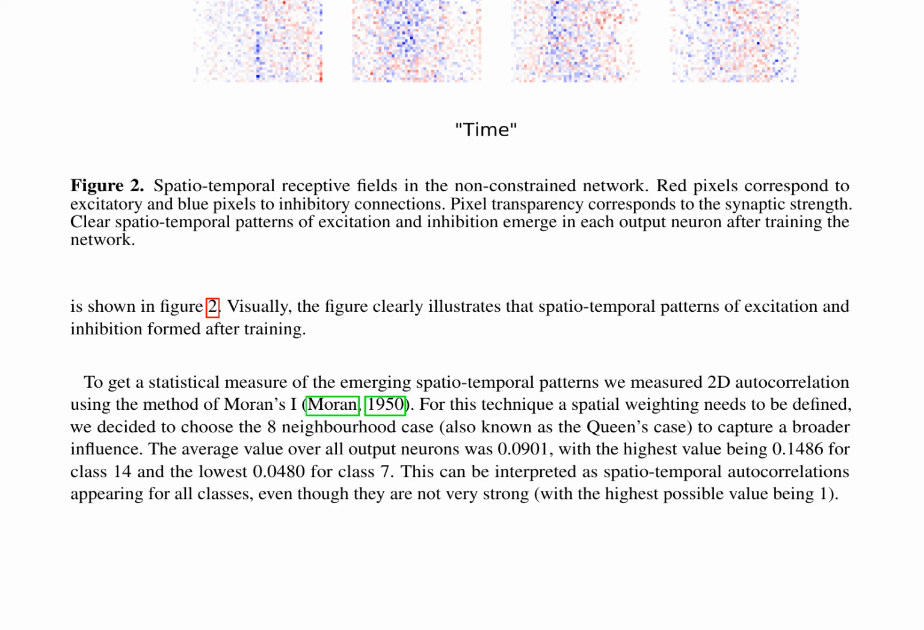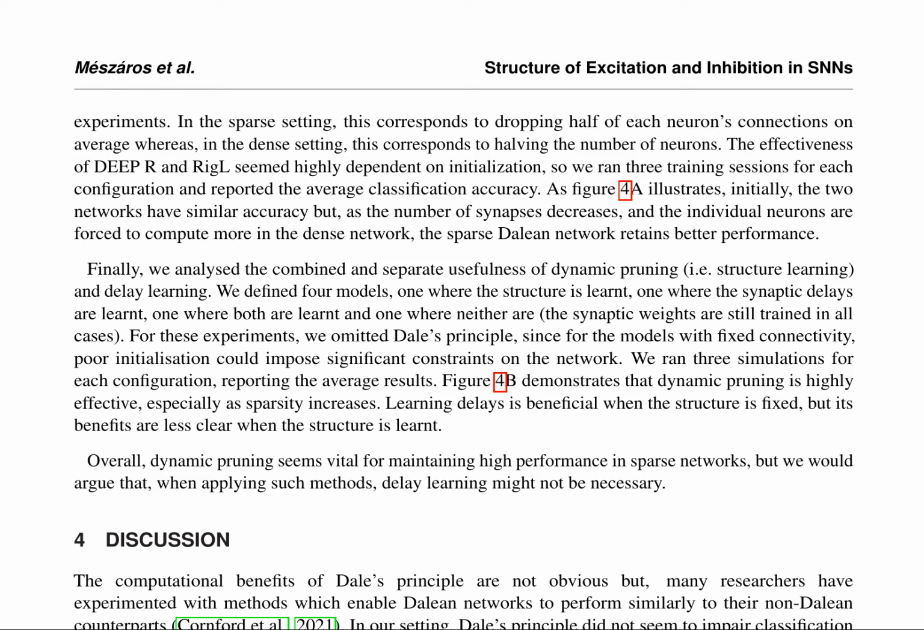In contrast, the biologically constrained network shows a weaker emergence of spatio-temporal patterns, with an average Moran's I value of 0.0184, attributed to the sparse connections within the 8 neighborhood. The study also compares the classification performance of dense and sparse Dalian networks, with the dense network performing better. The research further explores the effects of structure learning and delay learning on classification accuracy in SNNs.